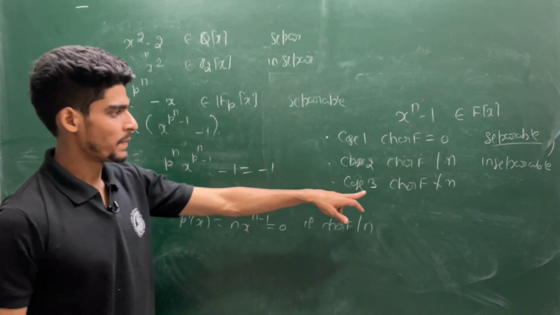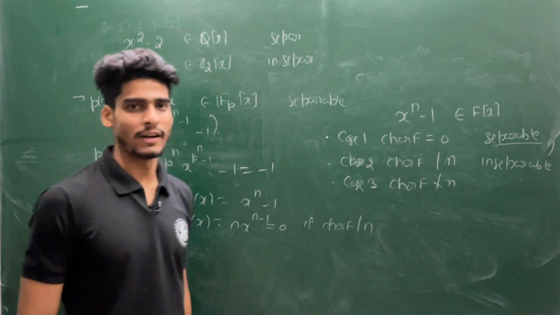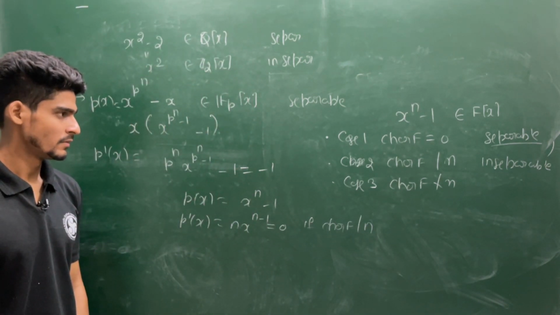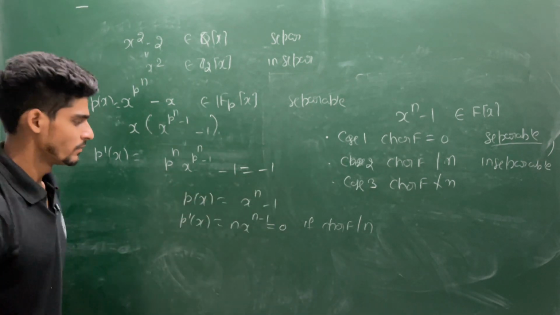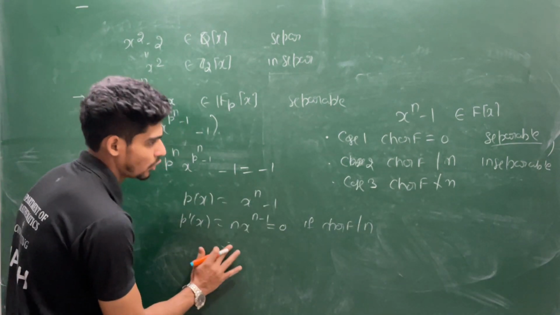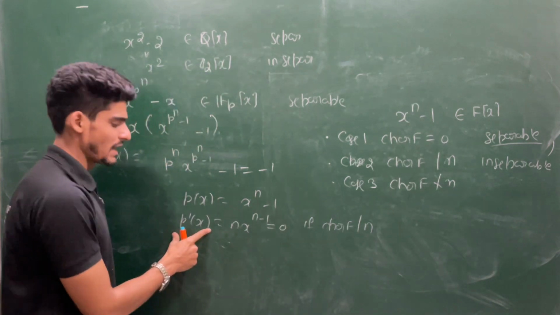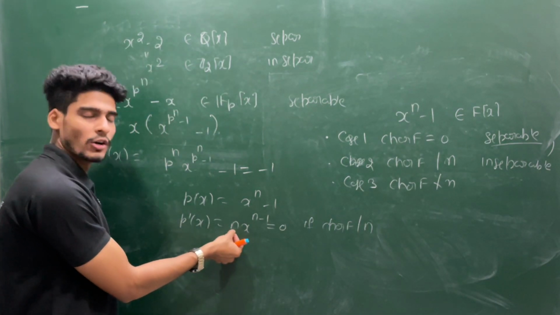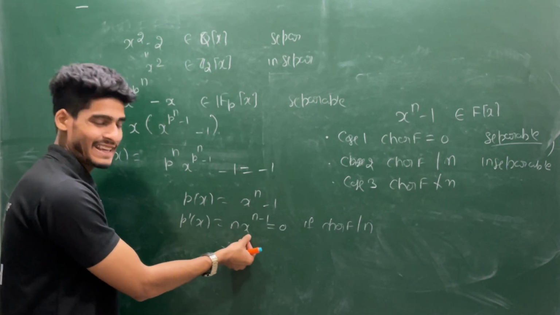There is another case, when characteristic of F does not divide n. If it does not divide n, then this P' is always non-zero, because it is 0 only if either characteristic of F divides n or x is 0.